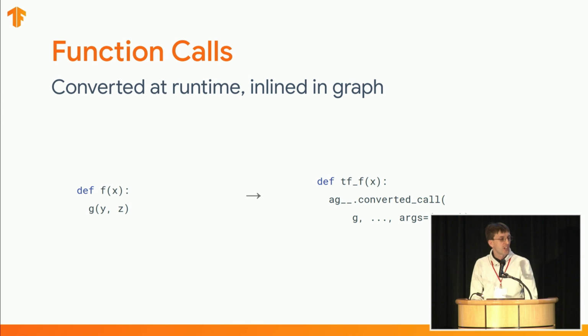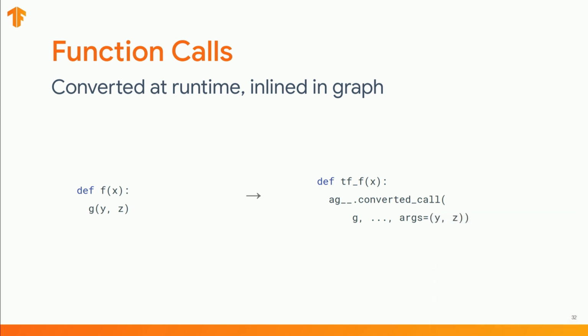Function calls represent another important idiom. It would be quite impractical for AutoGraph to require that each and every function be explicitly converted. Instead, we rewrite function calls with a special wrapper. This wrapper will typically convert the function at runtime. However, it might also decide to call the function unconverted, for instance, if it's a TensorFlow library function or if it's of an unsupported type.